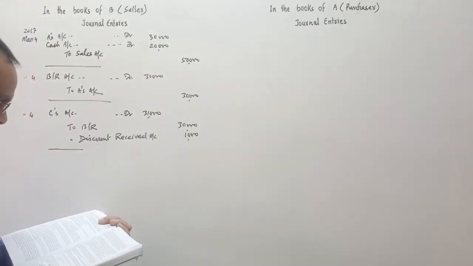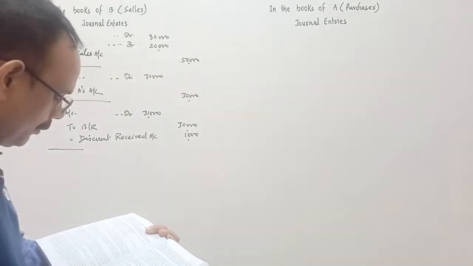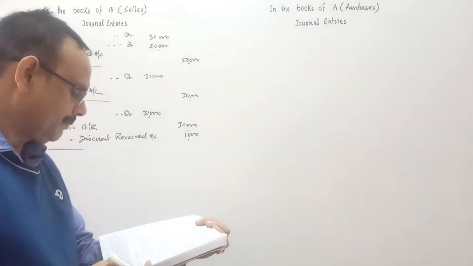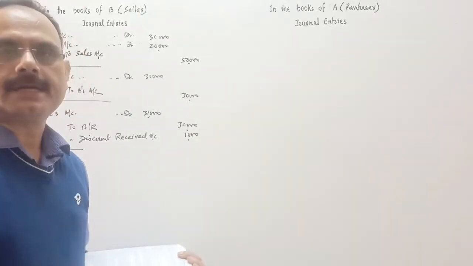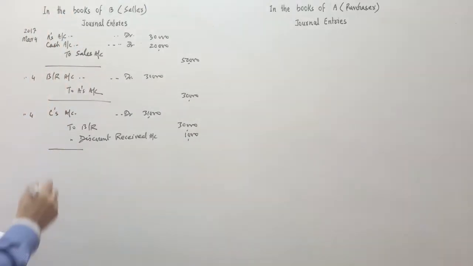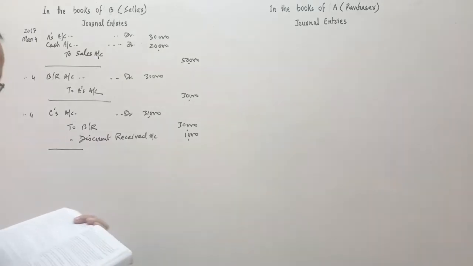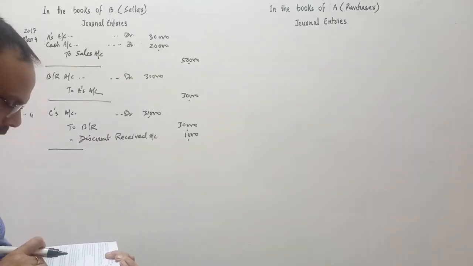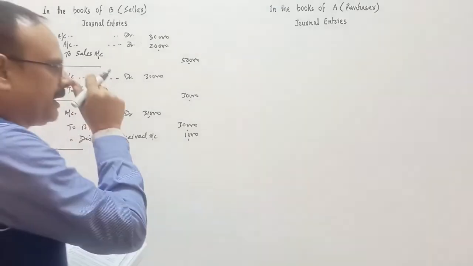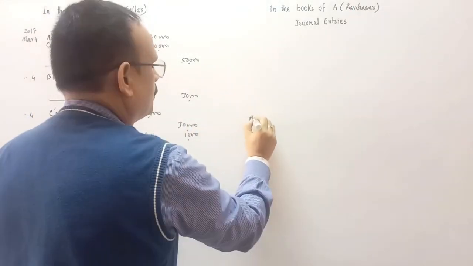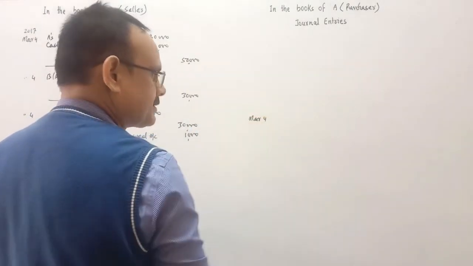On the same date, C informed B about the dishonor of the bill. On the due date, the bill was dishonored. Due date comes on which date? The bill is of 30 days and it's March 4, so we'll calculate the due date. March 4 is the acceptance date.